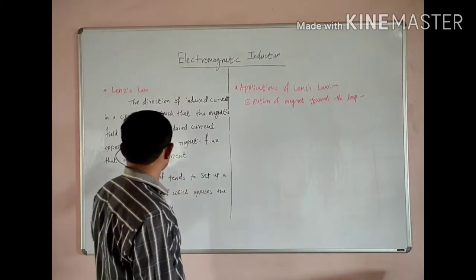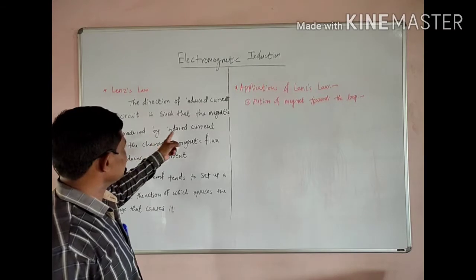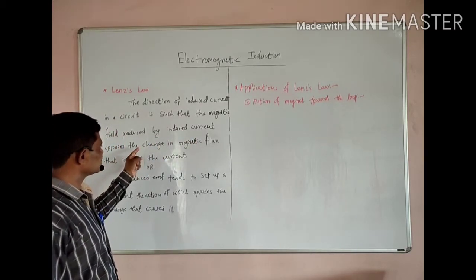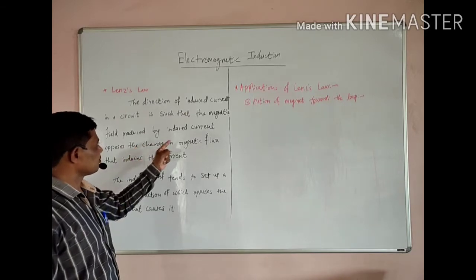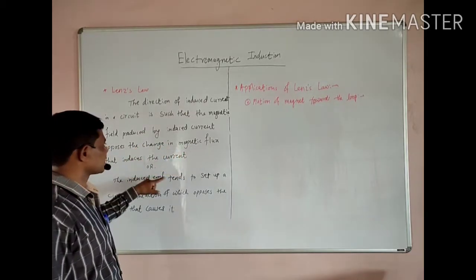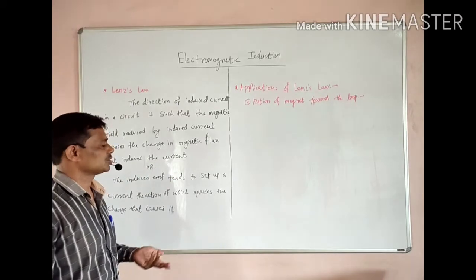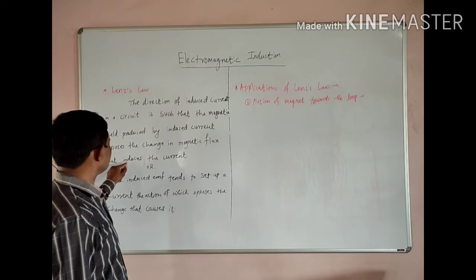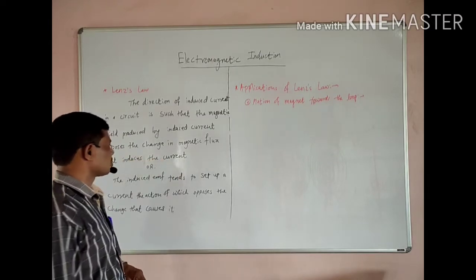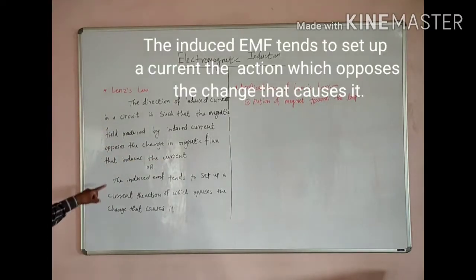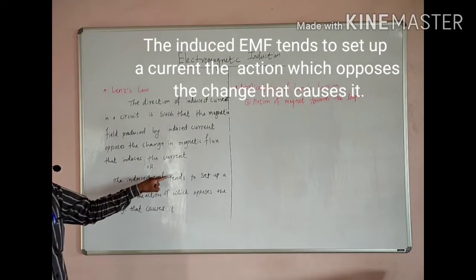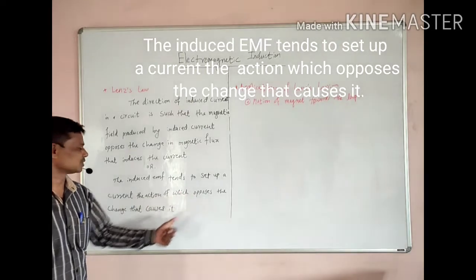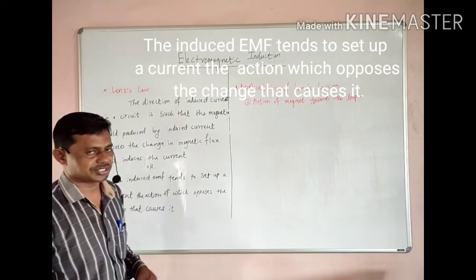We know that when current is induced inside the conductor, the magnetic flux produced by this current opposes the rate of change which induces the current. In other words, the induced EMF tends to set up a current, the action of which opposes the change that causes it.